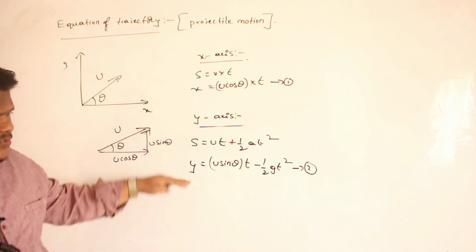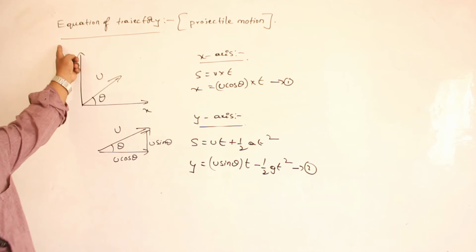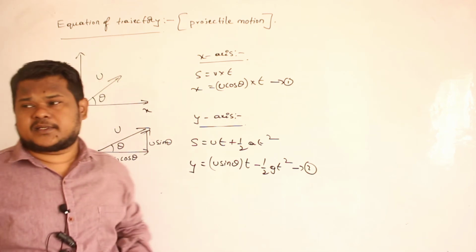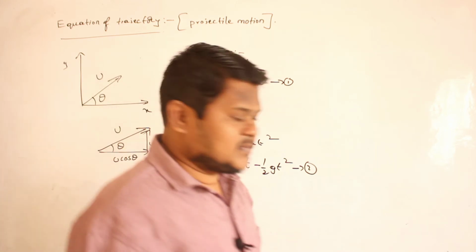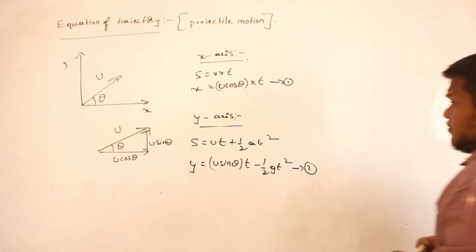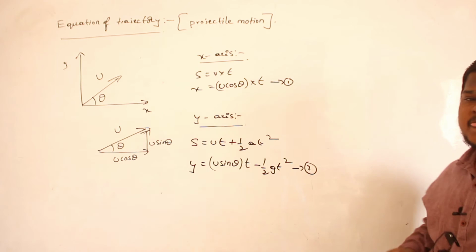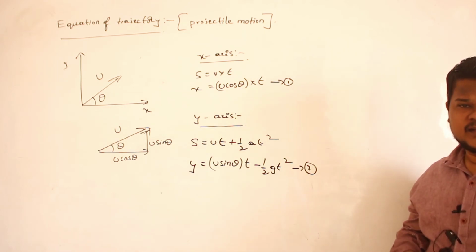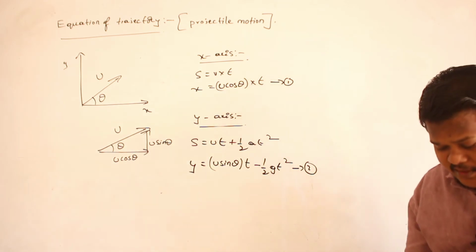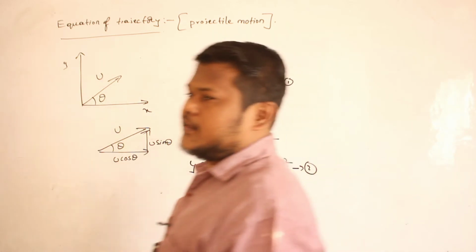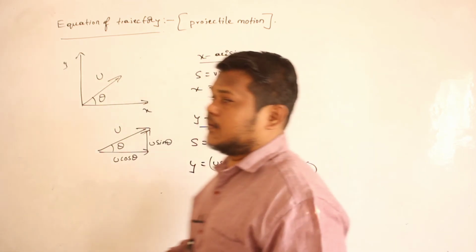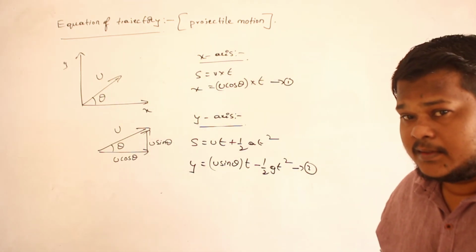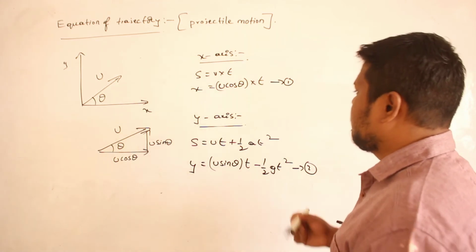Now by using these two relations, how can I derive the equation of trajectory? Can anybody say? By using equation number 1 and equation number 2, how can I derive the equation of trajectory? Equation of trajectory means what? In this equation, time should be absent. Very good, that's all. We can use that method now.